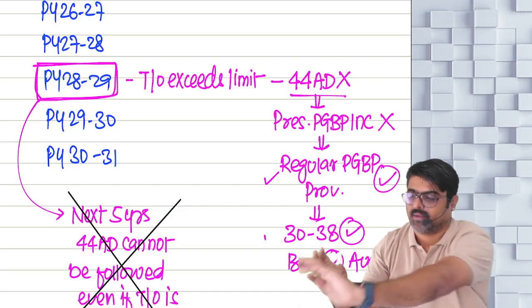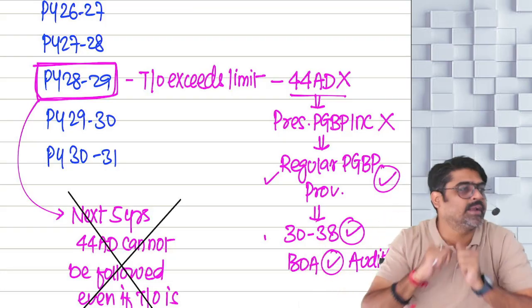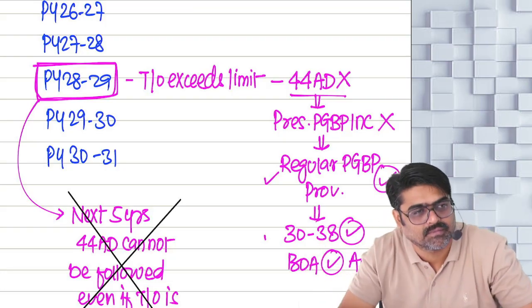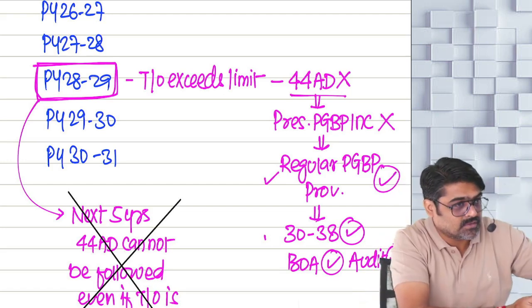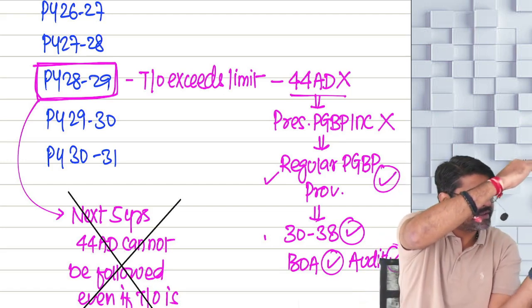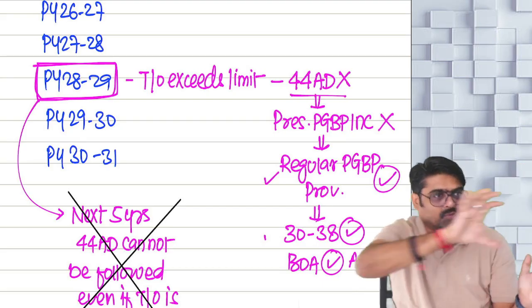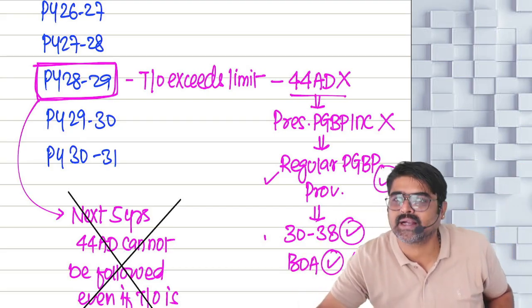So see, once you get into 44AD, in the next 5 years, if the turnover is within limits, you have to follow 44AD.